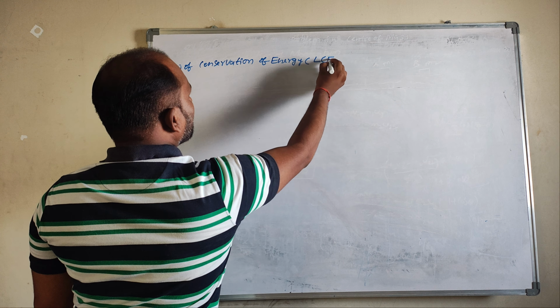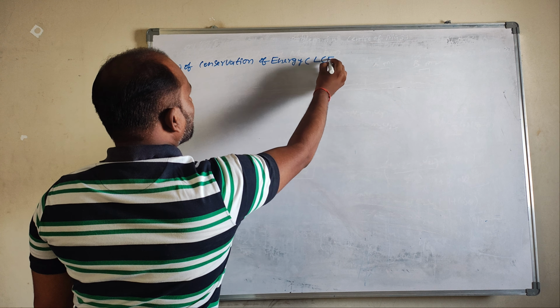So P is equal to mgh. m is equal to 2, g is equal to 10. But h is reduced to half, so h is 2 meters. So what will we get? 40 joules. Now I want to find out the V value here.